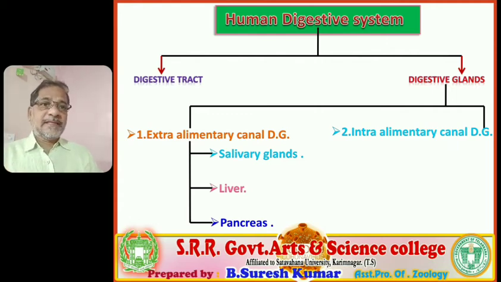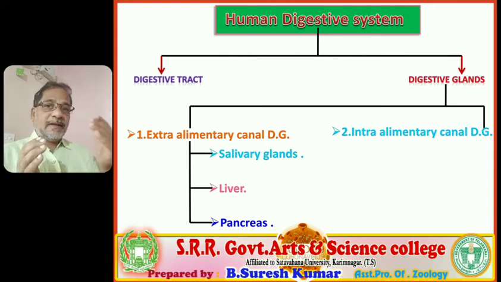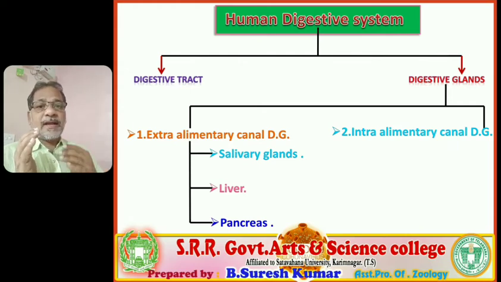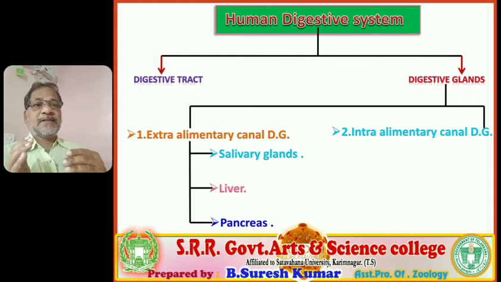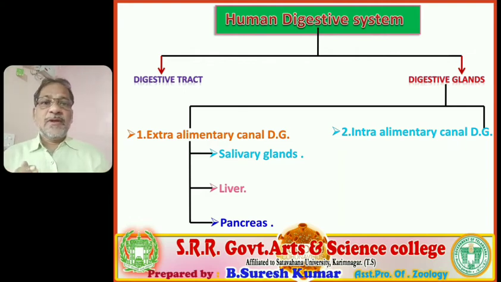Followed. So the remaining are what? Intra alimentary canal digestive glands. These types of digestive glands are seated in the wall of the alimentary canal, and they pour their secretions directly into the lumen of the alimentary canal.